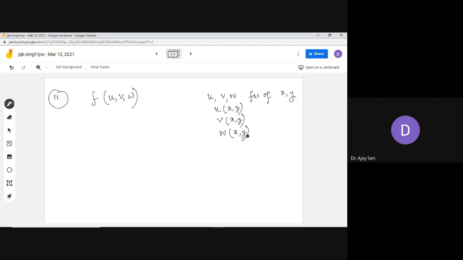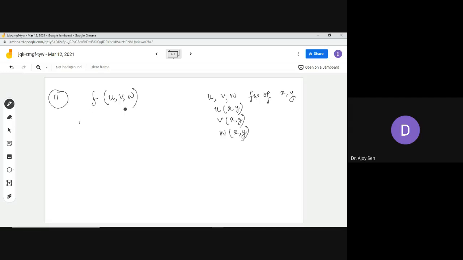So the situation is a little bit different here. In the previous case, f was a function of a single variable, and that single variable is a function of two other independent variables.